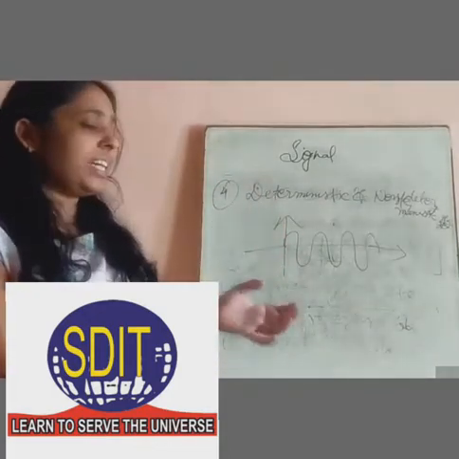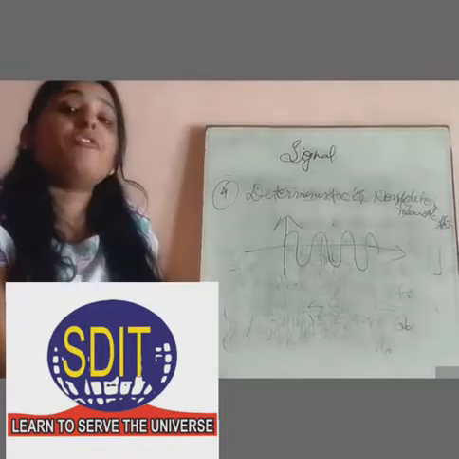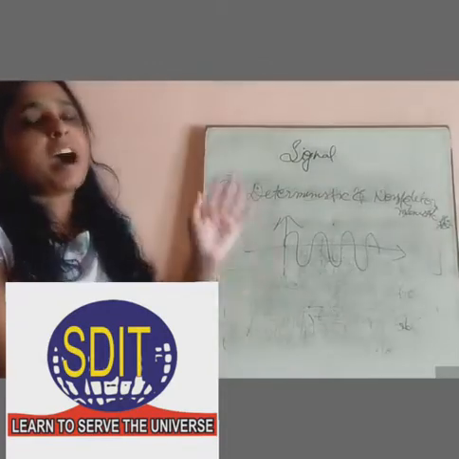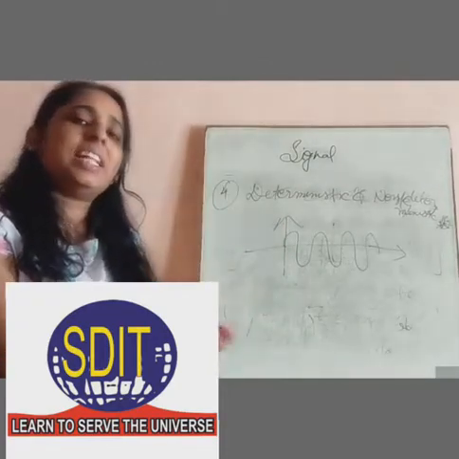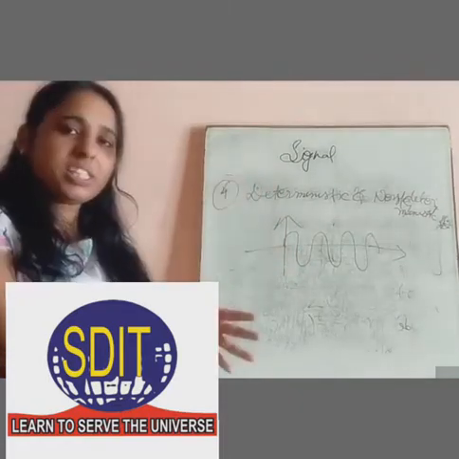So basically we can say that when we predict the future value as well as past or present value of any signal, then it is represented as deterministic signal.